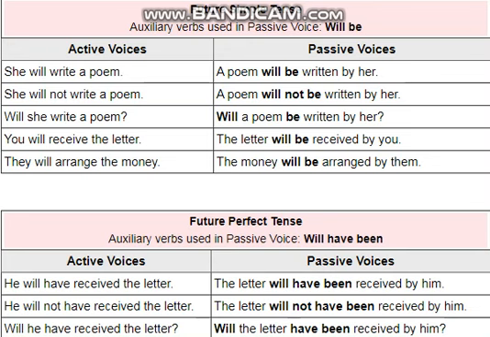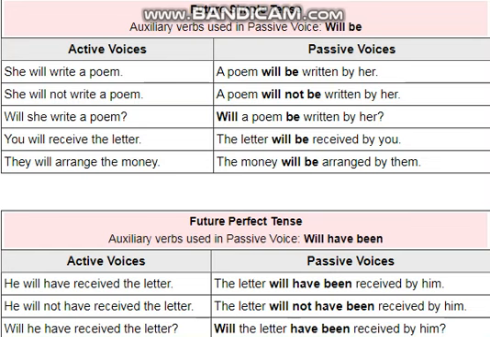In future simple tense, the auxiliary verbs used in passive voice are will be. So as you can see, she will write a poem becomes a poem will be written by her. That same structure would be applied to these sentences.